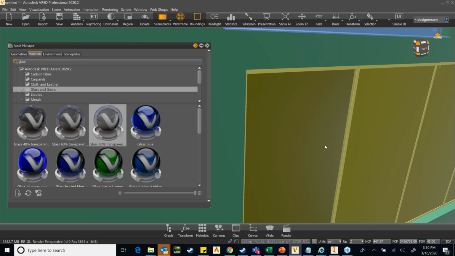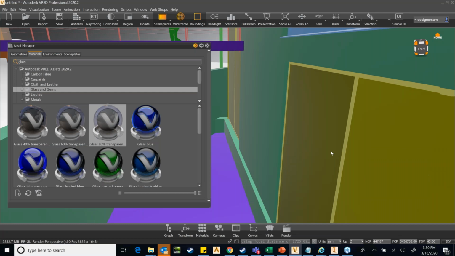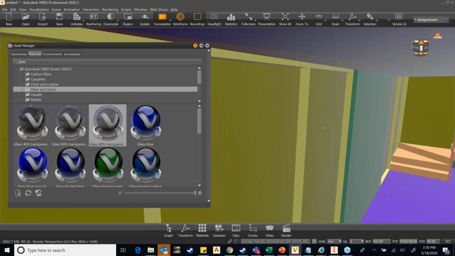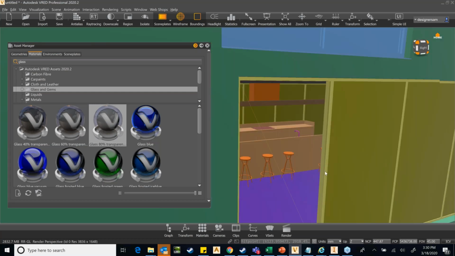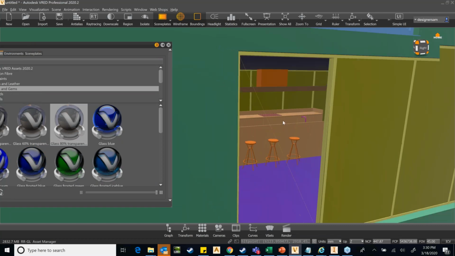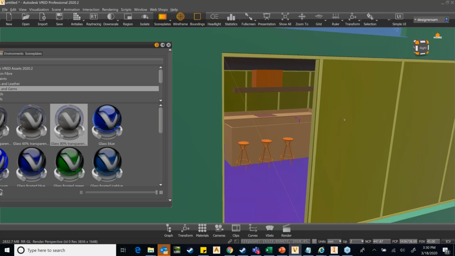So I'll try to play around with toggling my data, and then I see that there is another glass here. So I'll again assign the same material, and now it is transparent. So you can see that there is double glass. Not a single surface, it's a double surface.